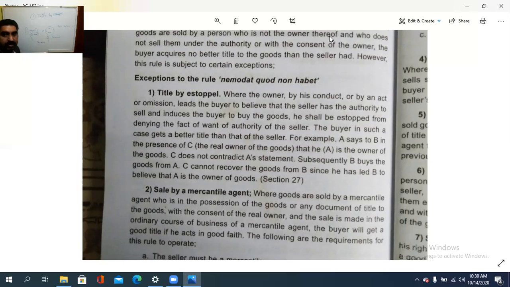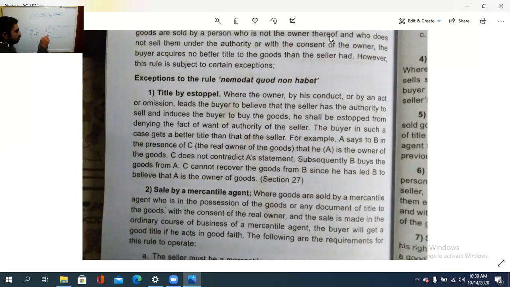Therefore, C cannot recover the goods from B since he has led B to believe that A is the owner of the goods. C cannot recover the goods from B because C does not say anything. If C, at the same time, says something, that I am the owner, the original owner, then it is okay.